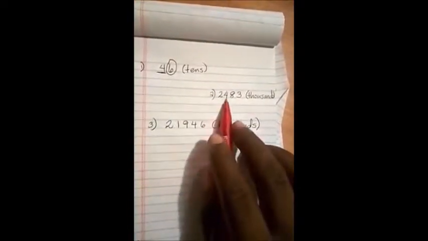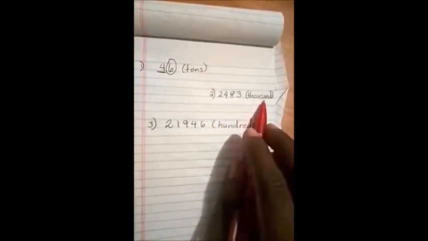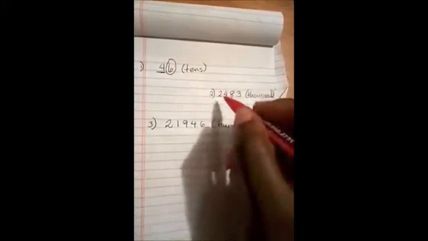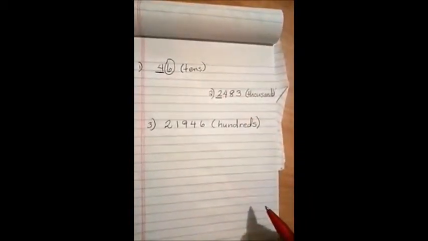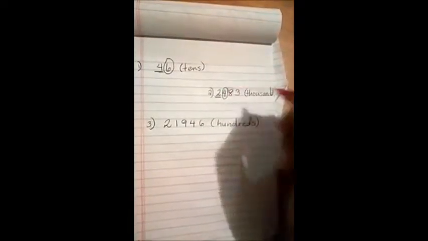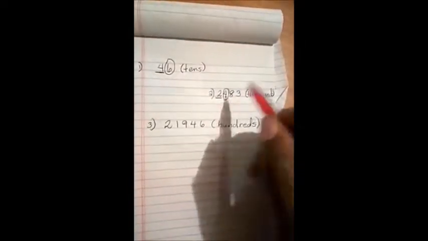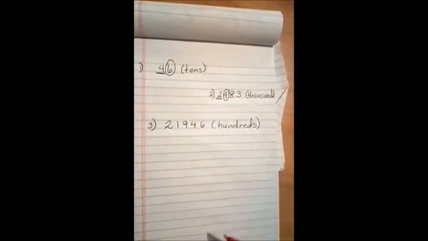All right, let's try the second one. We have 2,483, and we're going to round this to the nearest thousands. So we have to figure out who's on stage. Well, the 2 is in the thousands place. So the 2 is on stage. And who is behind the scenes? The digit right behind the 2, the 4. So the 4 is going to be the director. The 4 is telling the 2 what to do.